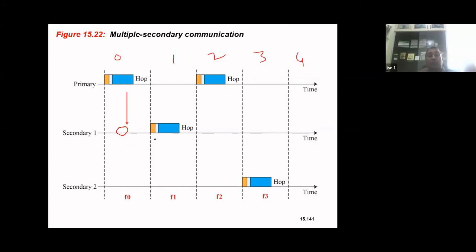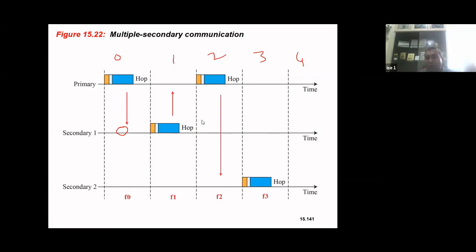In the next odd slot, that means the first slot, the secondary which has received the data from primary in the previous slot will send the data. Now you have seen in the second slot, the primary is sending data to secondary 2.